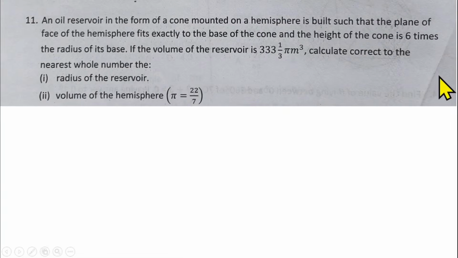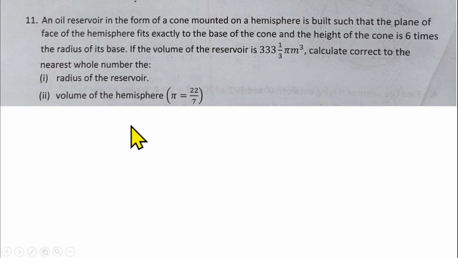Also, the 11th question is from the mensuration of solid shapes, and all the questions we have been solving were gotten from WAEC past questions. The question says that an oil reservoir is formed of a cone mounted on a hemisphere, built such that the plane of the face of the hemisphere fits exactly to the base of the cone, and the height of the cone is 6 times the radius of the base. If the volume of the reservoir is 333 1/3 pi meter cube, calculate to the nearest whole number the radius of the reservoir and the volume of the hemisphere. And we are given pi to be 22/7.